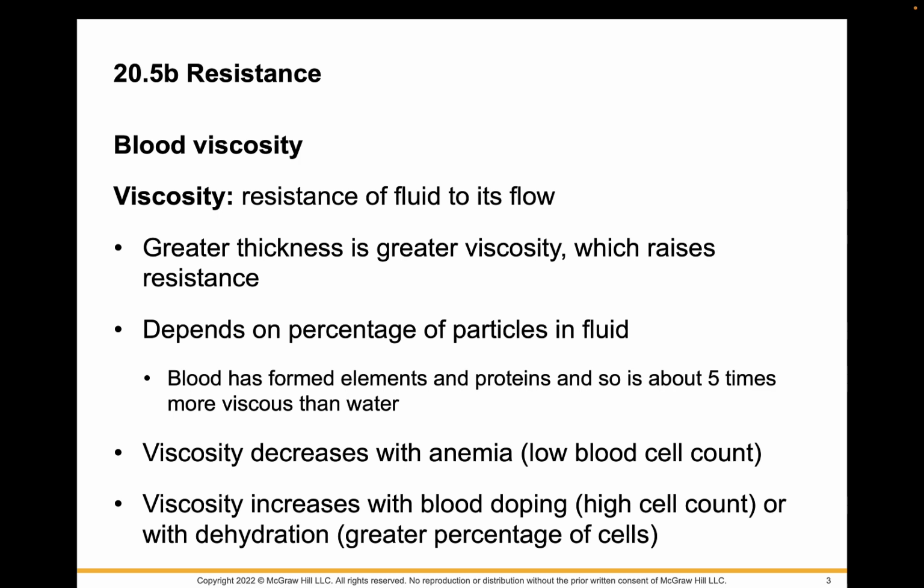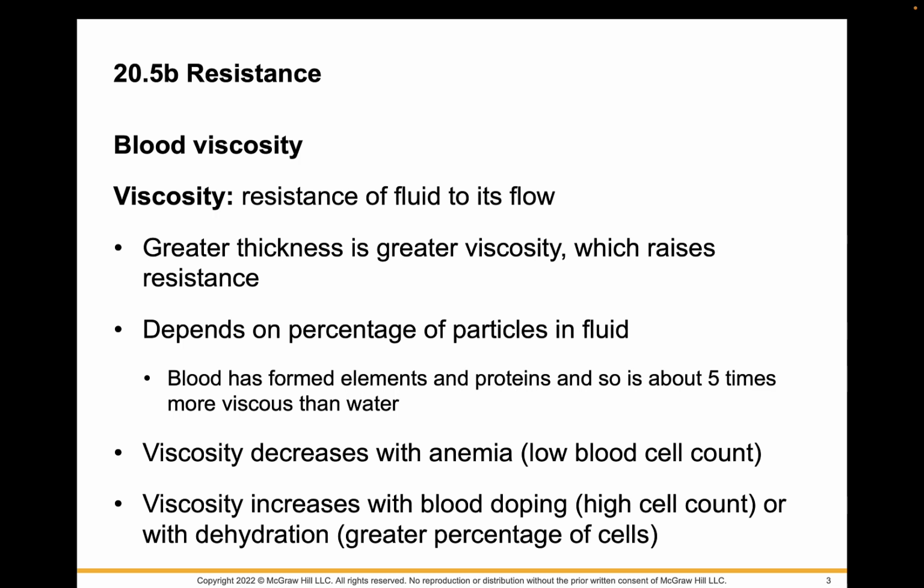Now, when we talk about viscosity, we're really talking about the thickness, and it creates its own resistance. The greater the thickness of the fluid, the greater the viscosity, and there goes the increase in resistance. Now, this depends on the percentage of particles in fluid. Blood has formed elements, it has proteins, and so it's about 5 times more viscous than water.